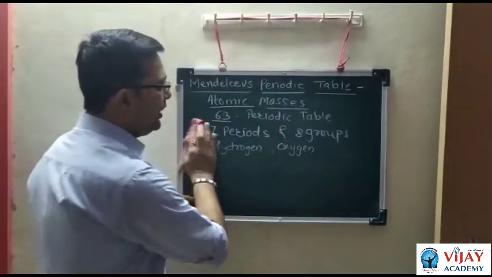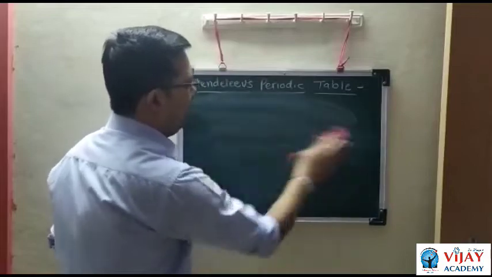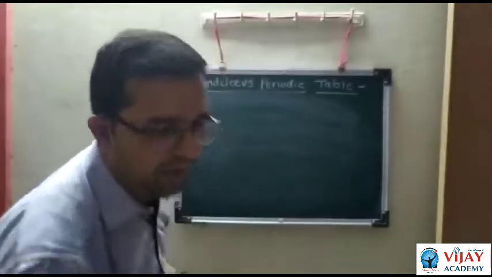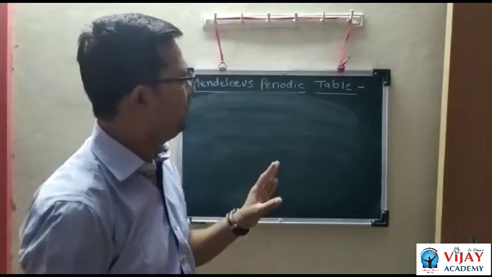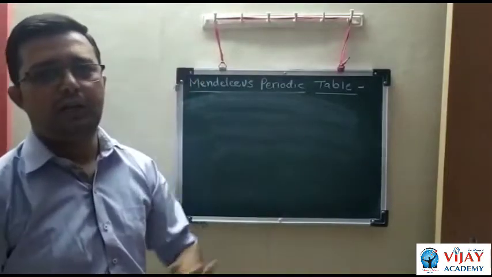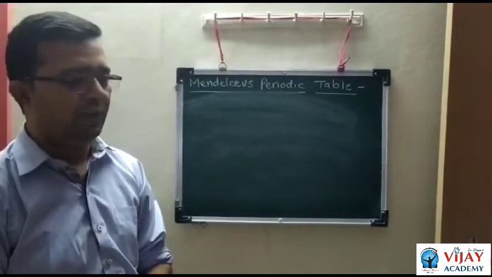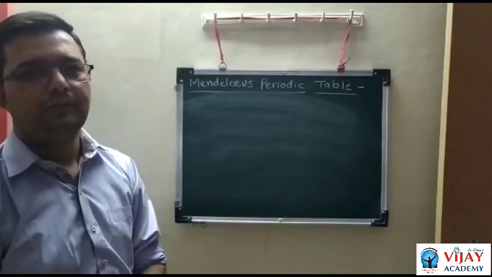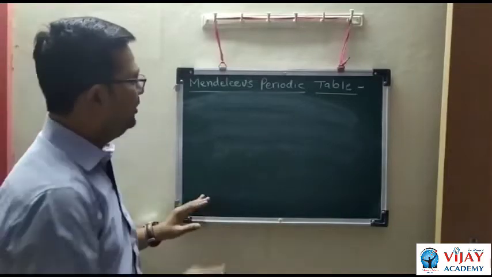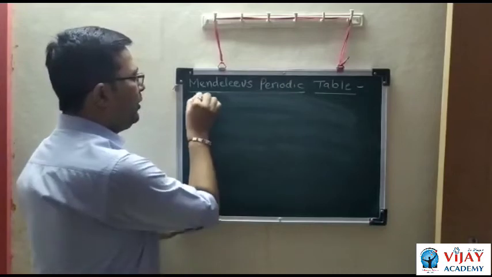He studied 63 elements and arranged them into 7 horizontal rows and 8 vertical columns. Horizontal rows are called periods and vertical columns are called groups. Now, the periodic law.